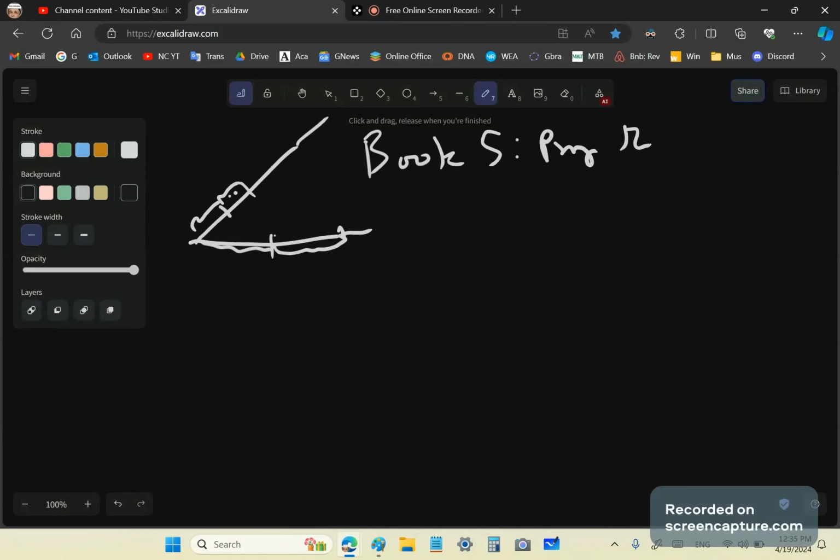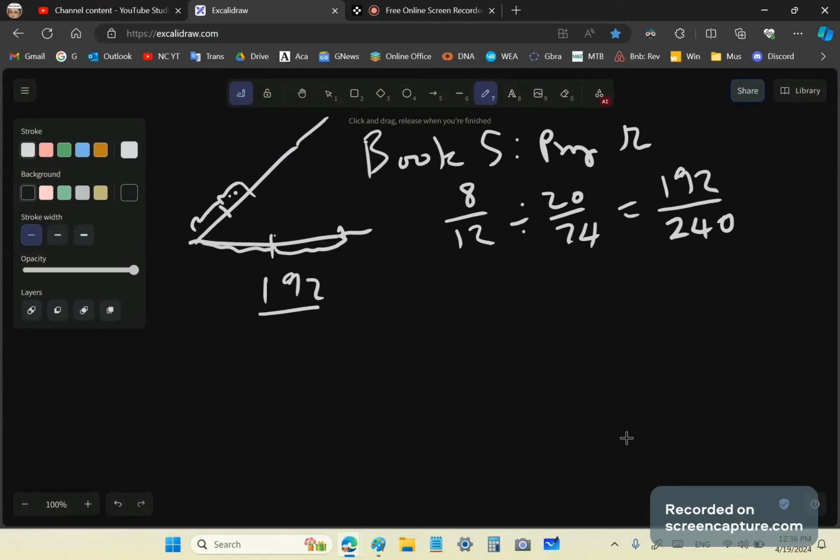So, for example, if we had something like 8 over 12 divided by 20 over 24, right? That's actually equal to 192 over 240. Now, we could say, all right, well, 192 over 240. Now, all these operations depend on this proposition here. And all the four basic operations are derived using this scheme.